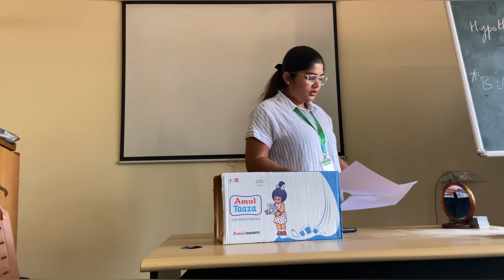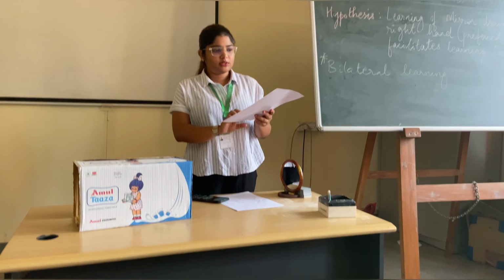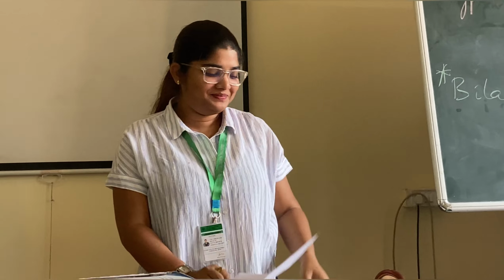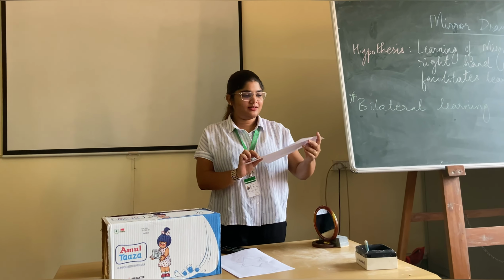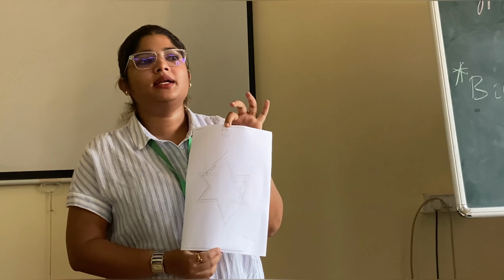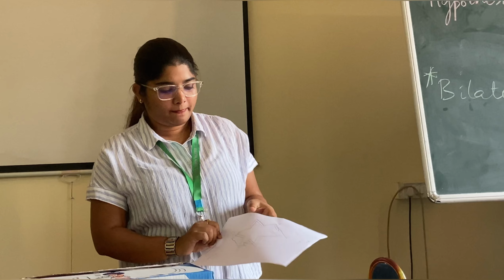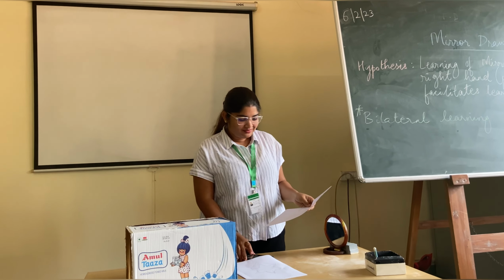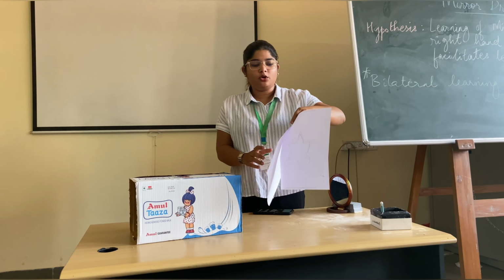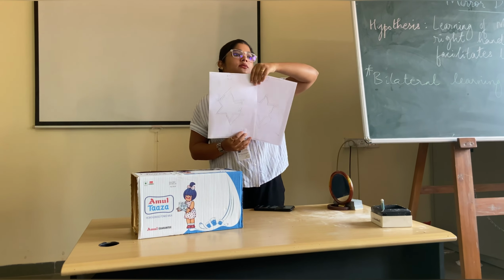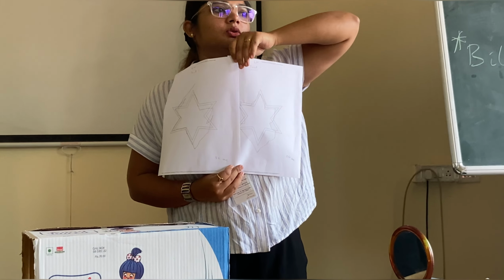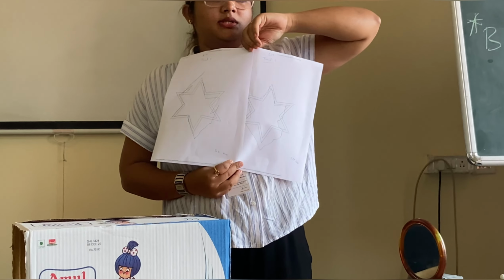So this is what her trial 1 was in left hand, which was 34 seconds, and this is trial 1 of right hand, 33 seconds. Only 1 second difference since it is first trial. Are you nervous? So if you look, performance wise also, there is not much of a difference. Can you significantly tell which one is better? No, they're almost the same. Even time wise it's almost the same.